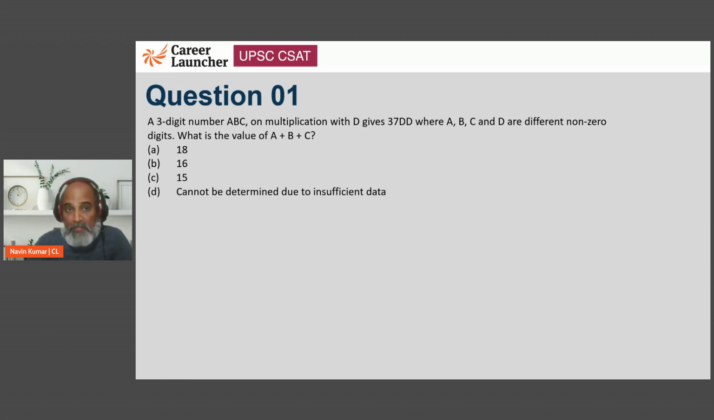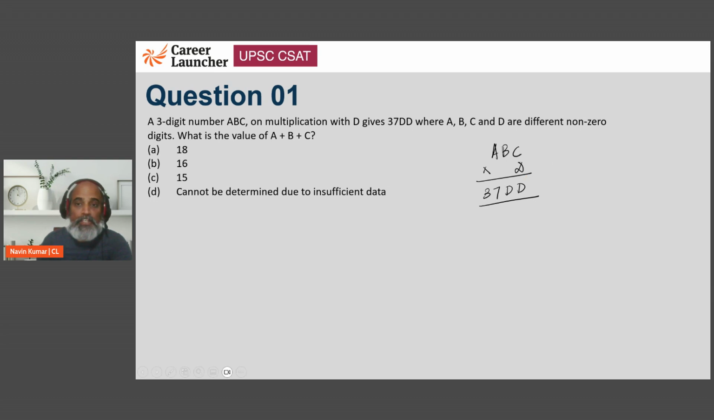A three-digit number ABC on multiplication with D gives 37DD, where A, B, C, D are different non-zero digits. What is the value of A plus B plus C? So A, B, C, if I multiply it with D, I get 37DD. How is this going to happen?